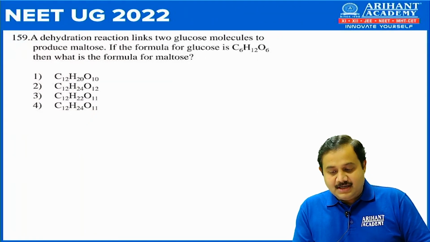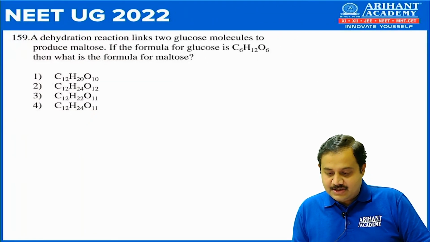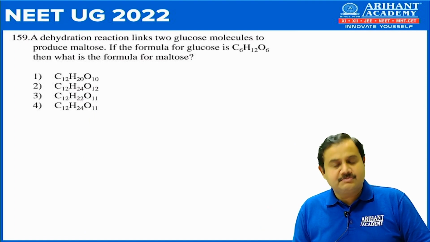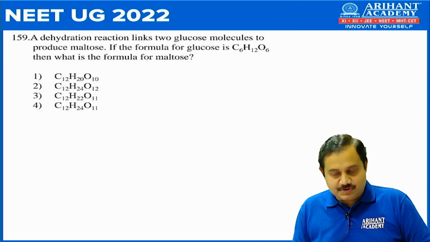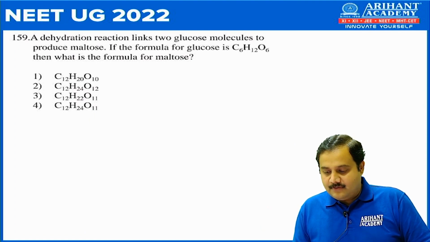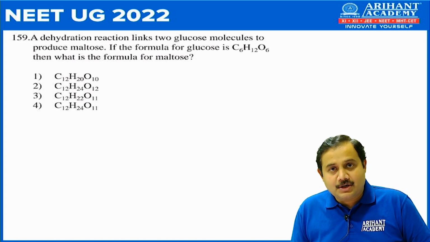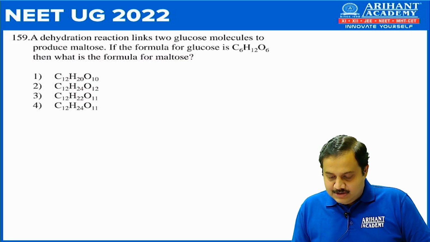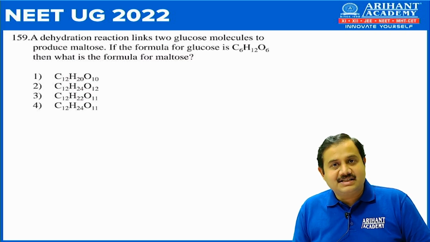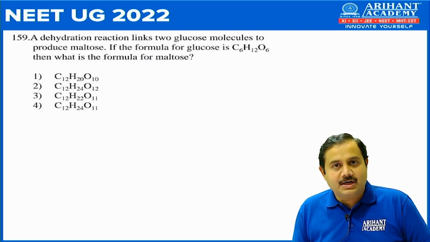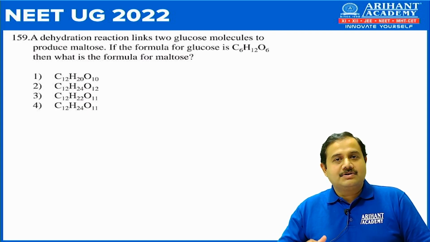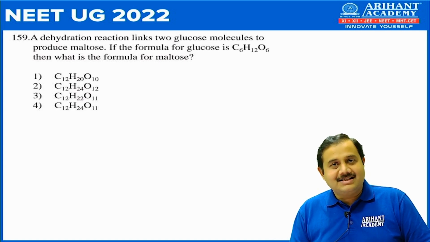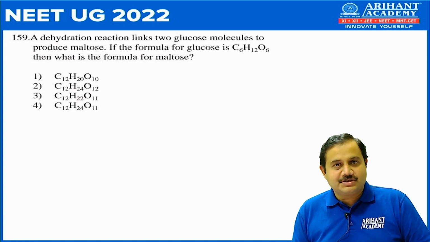Question 159. A dehydration reaction links two glucose molecule to produce maltose. If the formula of glucose is C6H12O6, then what is the formula for maltose? So the correct answer for this is number 3, that is C12H22O11. As you know, maltose is a disaccharide. So disaccharide is formed by combining two molecules of monosaccharide.